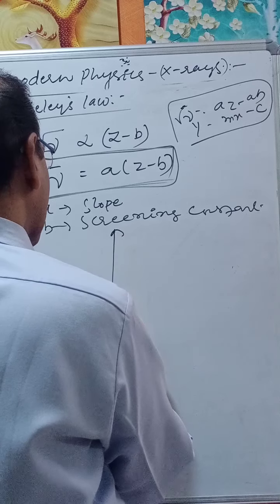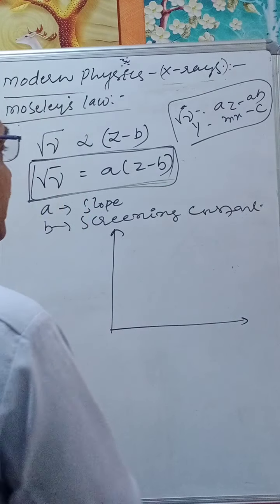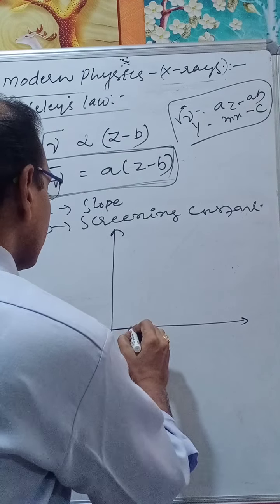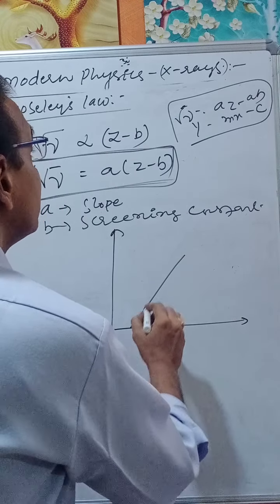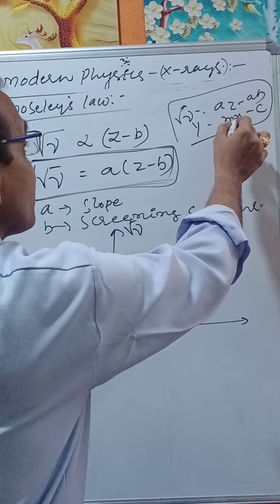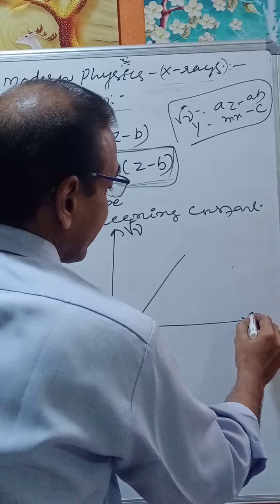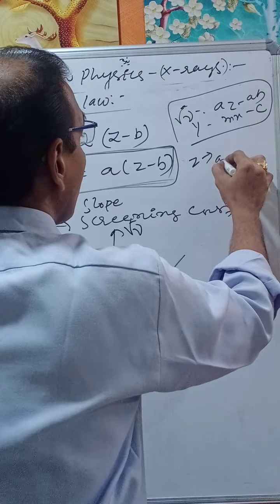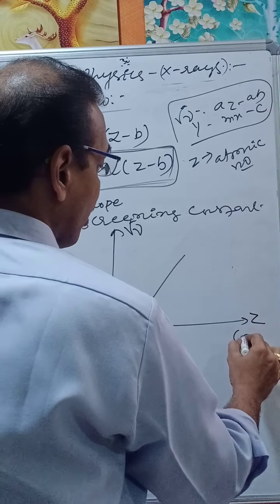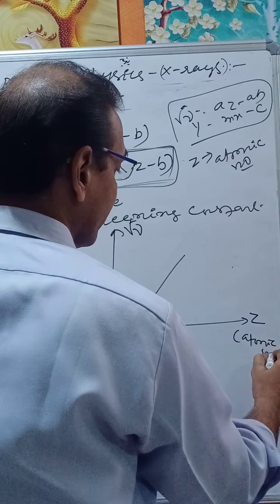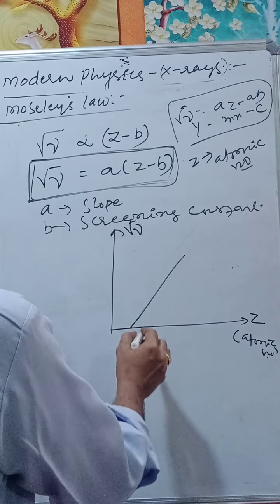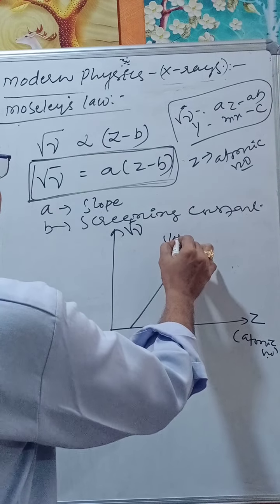If you plot a graph of this, we get this K series. Here y is the square root of frequency, and in place of x we have Z, the atomic number of the target element. So the graph is something like this. The slope is A.